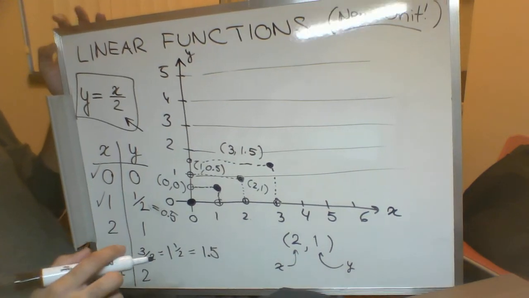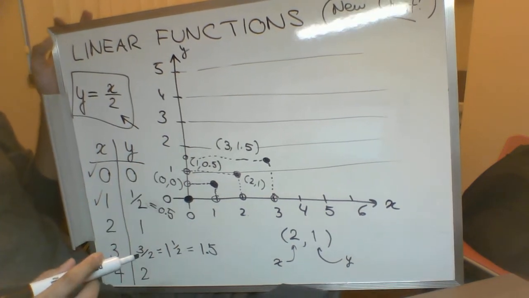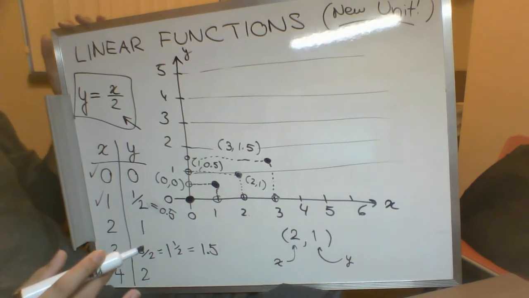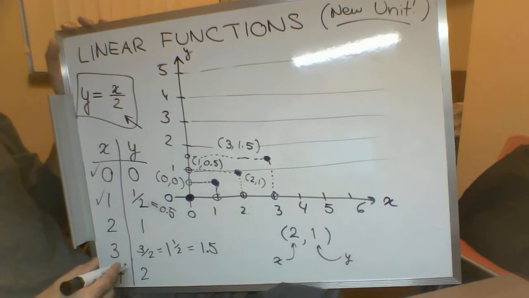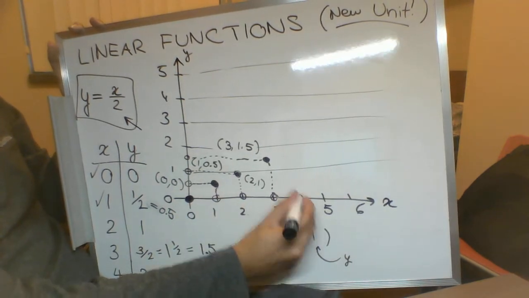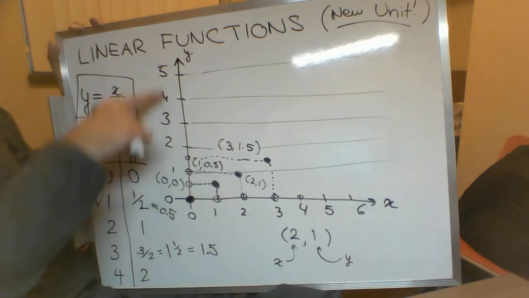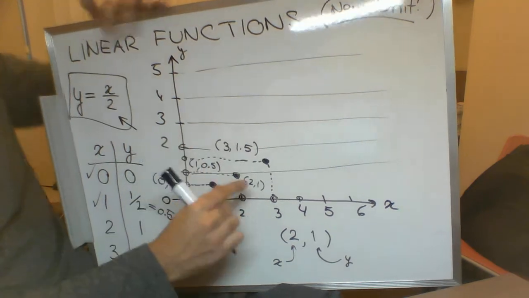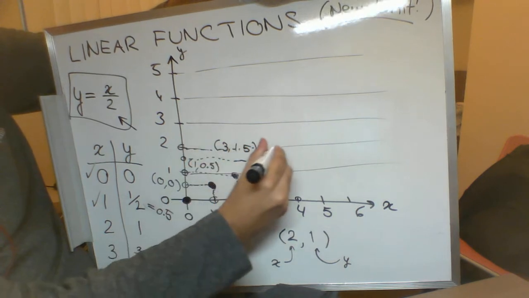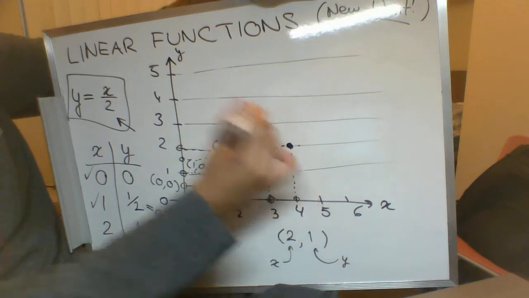Okay? And we'll plot our last point. And hopefully you're seeing a little bit of a pattern with the black dots, that they're making a nice, neat, straight line. So let's put in the last dot, because this one's not too hard. We're not dealing with fractions or anything. So we start with x equals 4. So going along this, we've got an x value of 4 right here. We've got a y value of 2. That's the one we're looking for, right? We've got a y value of 2 right up here. So if I join those together, I bring this one over to here, bring this one over to about there, I bring this one up, and where they cross paths, that's where my dot goes.